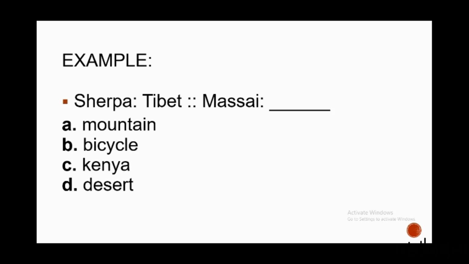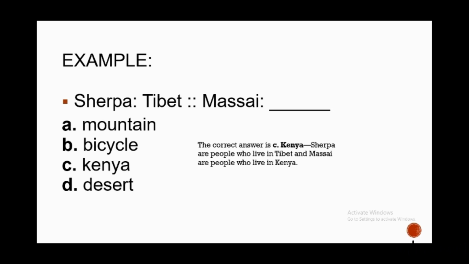Let's see. Sherpa is to Tibet. If you are not familiar with the first term, I assume that you are familiar with the second word. Now, from the given choices, check out all the choices. A, mountain. B, bicycle. C, Kenya. D, desert. The answer is Kenya. Why? Because Sherpa are people who live in Tibet and Maasai are people who live in Kenya.